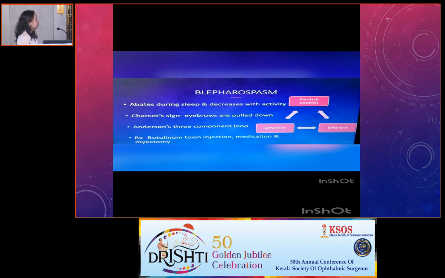The eyebrows are pulled down here, known as the Charcot sign. The causative mechanism is explained by Anderson as a three-component loop: external stimuli forming the afferent limb, a central control, and the muscles forming the efferent limb. When the self-limiting loop is disturbed, it produces blepharospasm. The treatments are botulinum toxin injection, medication, and myectomy.